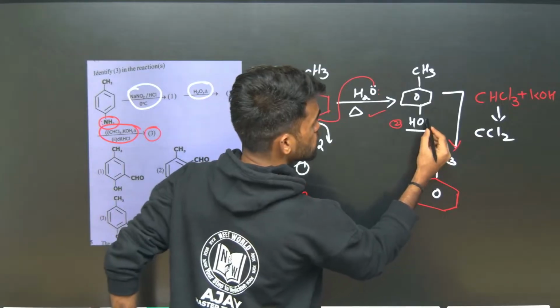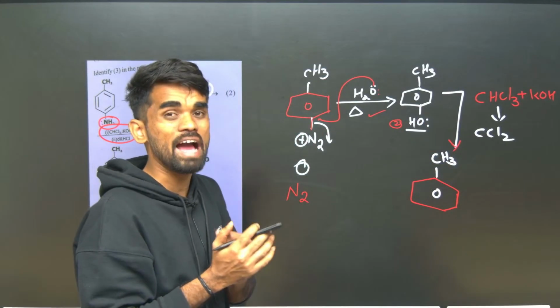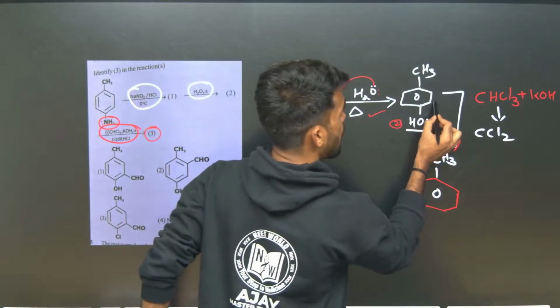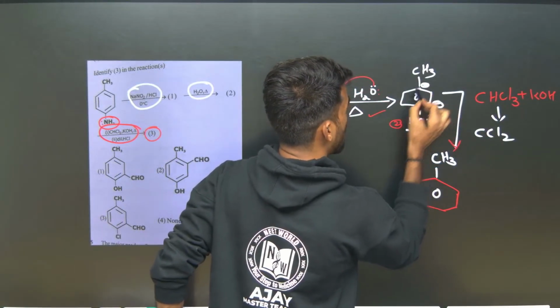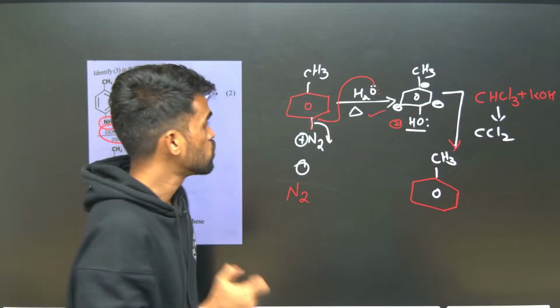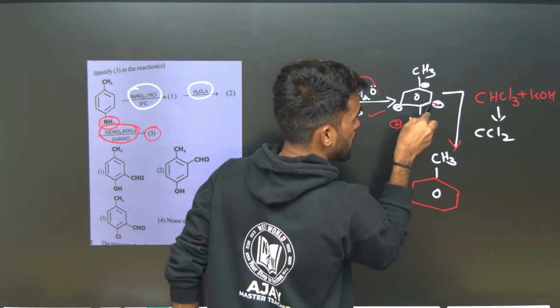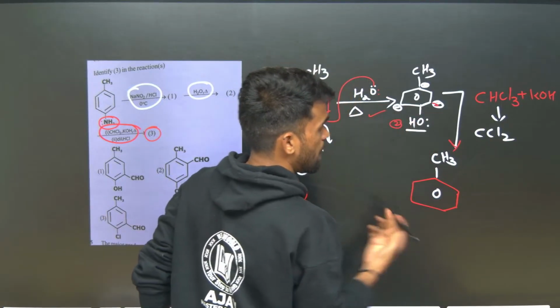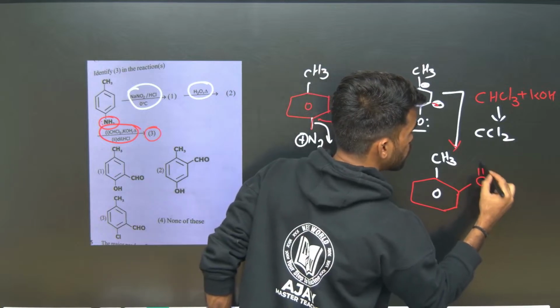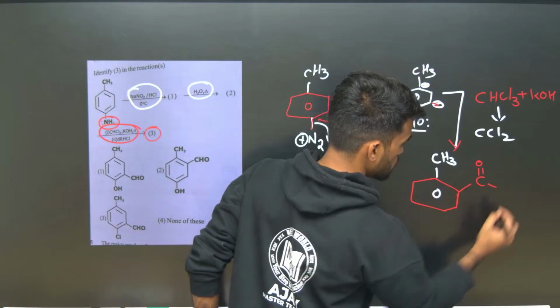See, the OH group is there, a strong electron releasing group, which activates the ring at the ortho positions and the para position, but the para position is already occupied by the methyl group. So the reaction can take place at this ortho position, either this place or this place, and we will get an aldehyde group over there like this.